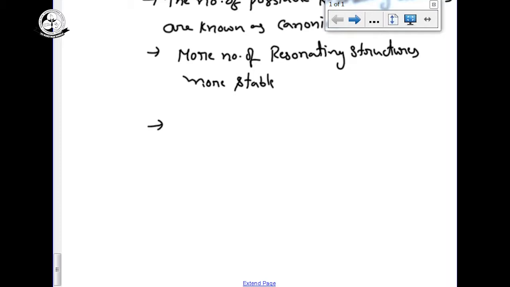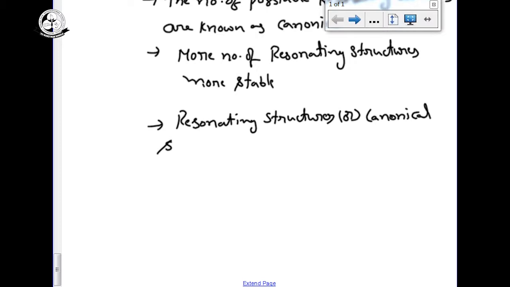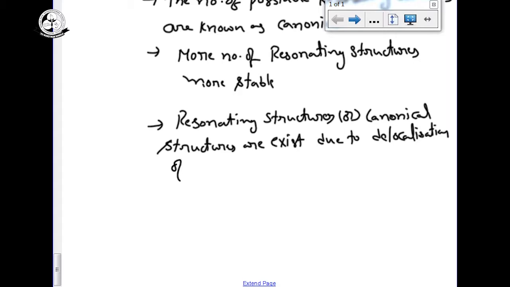The canonical structures or resonating structures exist due to the delocalization of pi electrons.